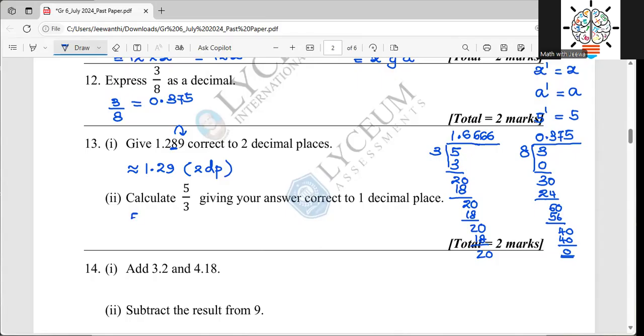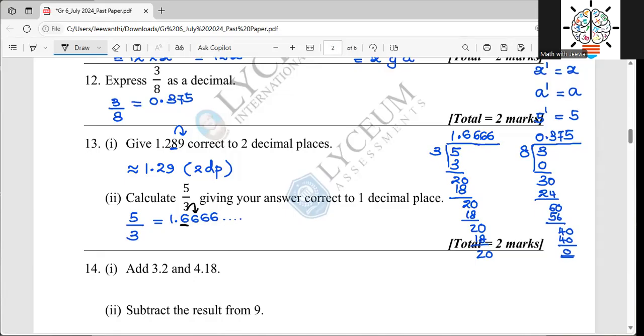So the answer, 5 over 3, you can write as 1.6666 recurring. So then you want to correct this to the first decimal place. So you underline the first decimal place, and then you look at the next number. Whatever it is, maybe a recurring number, maybe just the exact decimals you have, it doesn't matter. Here they have asked us to correct the answer to the first decimal place. You want to underline the first decimal place, which I did. That 6 is in the first decimal place. So then I look at the next number.